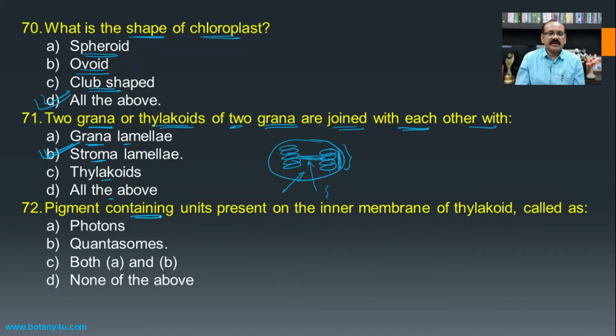The pigment containing unit present on the inner membrane of thylakoid is called as? If you see these thylakoids, they also contain different pigment containing units, and these are known as quantasomes, and hence quantasomes becomes the answer for this one.